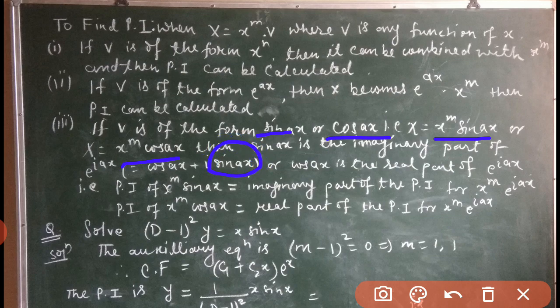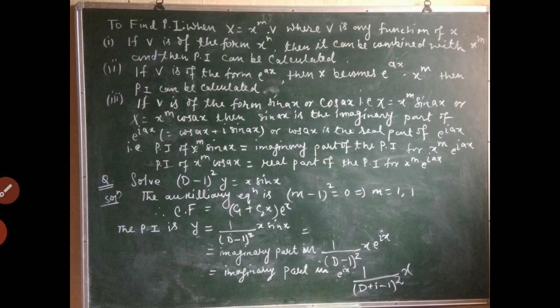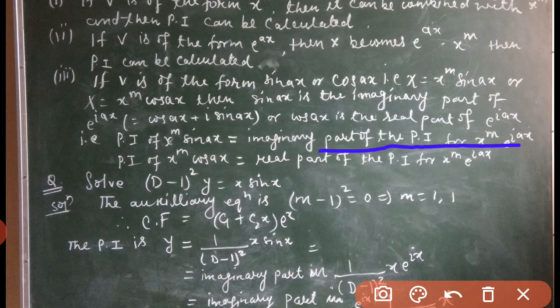That's why in case of x to the power m into sin ax, we use the imaginary part of e to the power i ax. And if we have cos ax, then we use the real part of e to the power i ax. That is, the PI of x to the power m into sin ax is given by the imaginary part of the PI for x to the power m into e to the power iax.